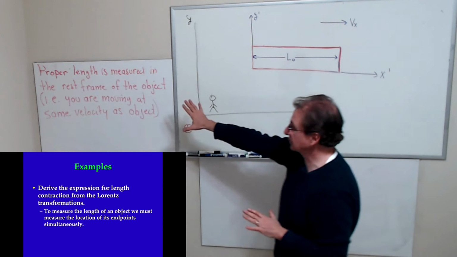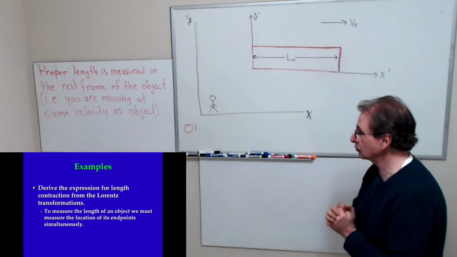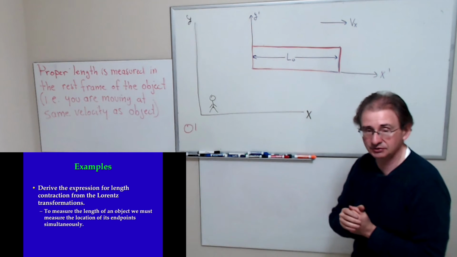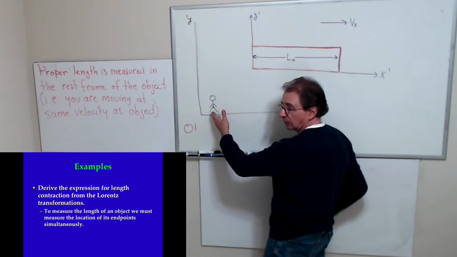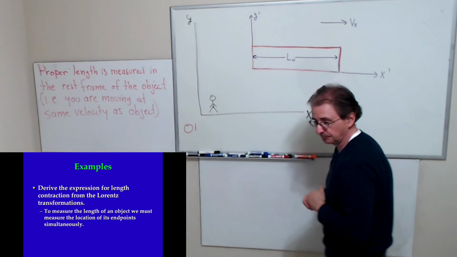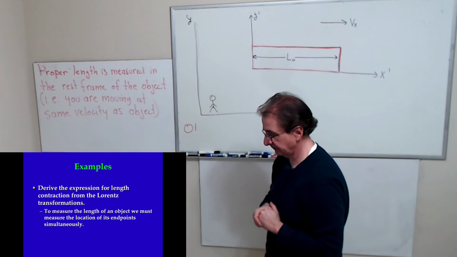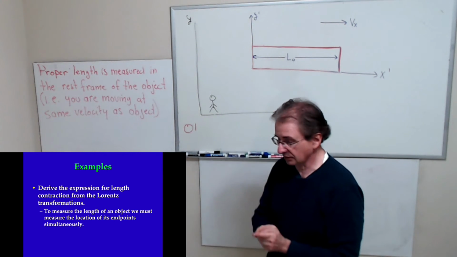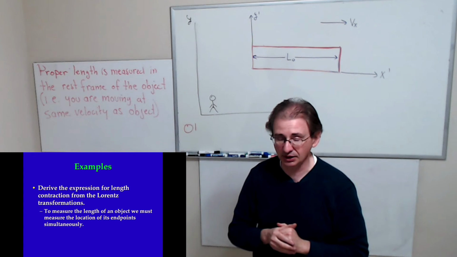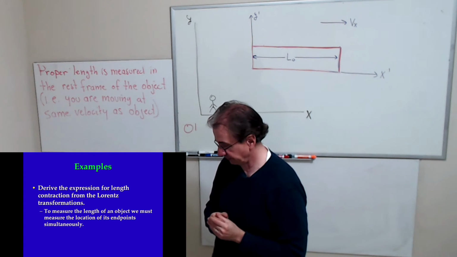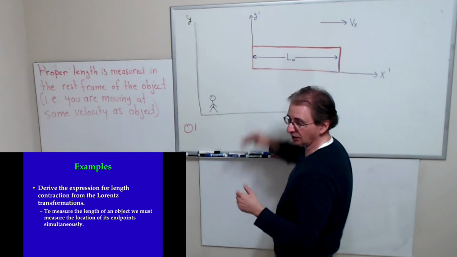Okay, and I've written this up there as a reminder that proper length is measured in the rest frame of the object, meaning that you are moving at the same velocity as the object. So the proper length of this thing is L naught, and we want to look at what we would observe as the length. Now, if we're going to measure the length of this object, we need to measure the positions of the front end of the object and the back end of the object at the same time. Of course, when this is done in the same frame as the moving object, we call it the proper length.